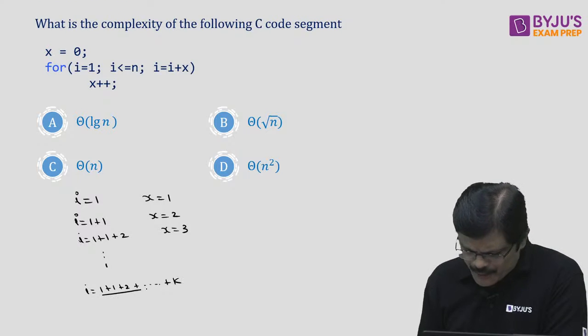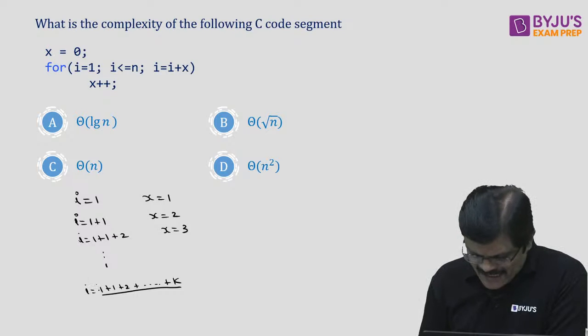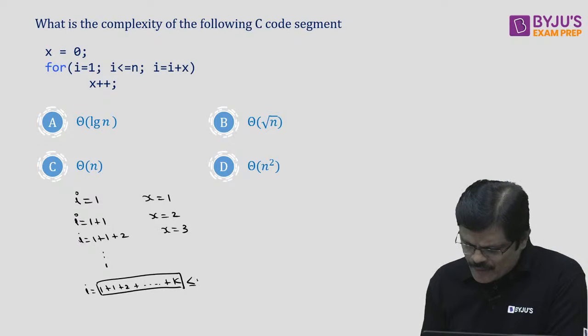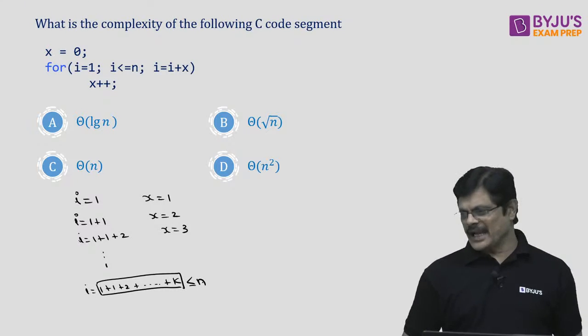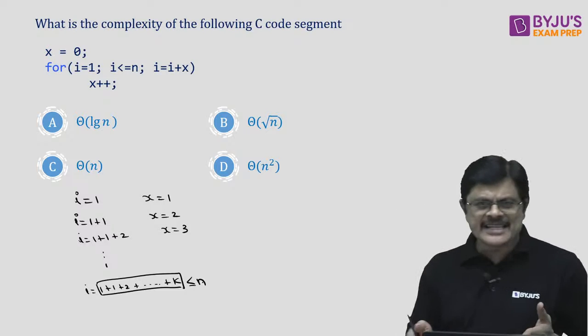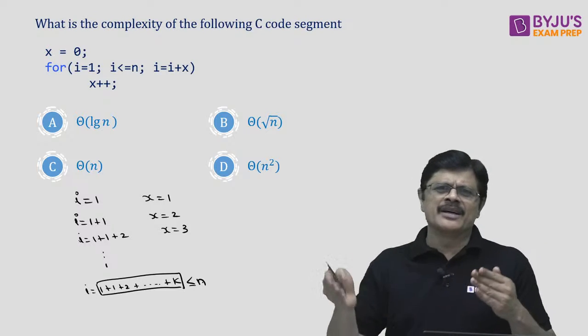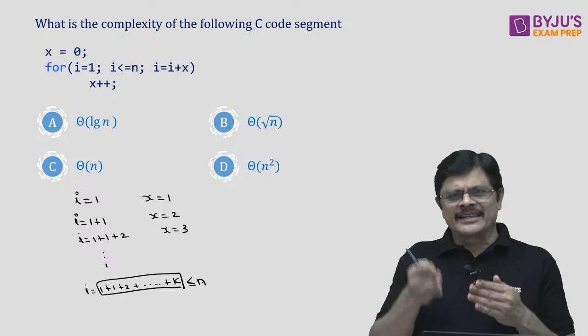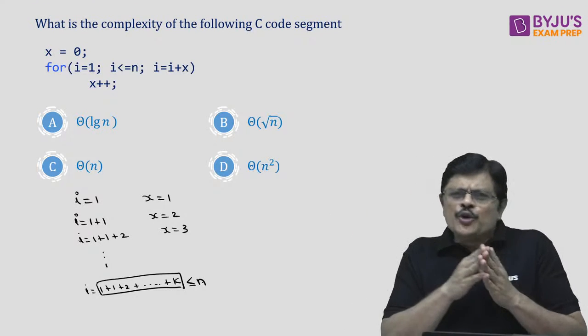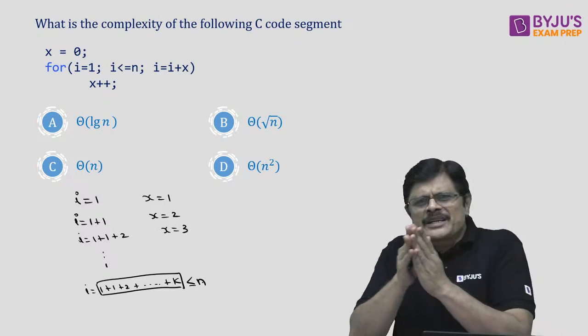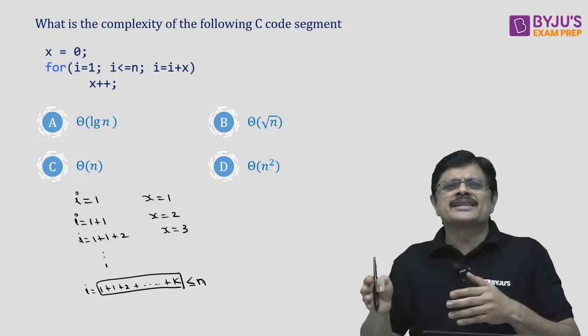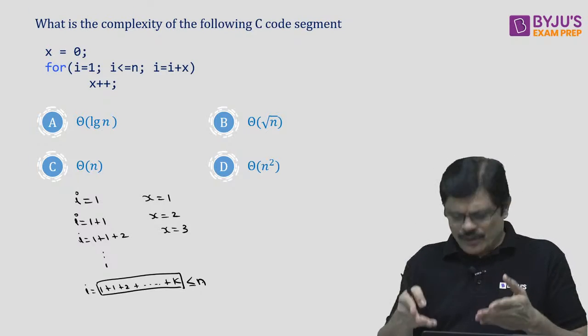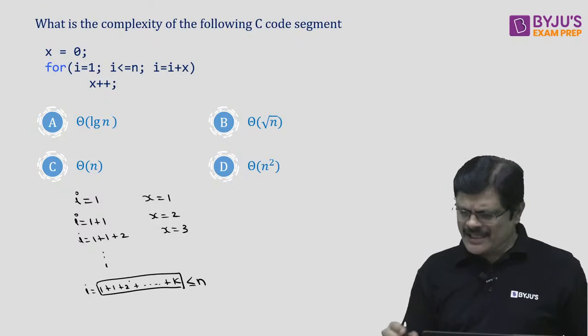And you have to continue this process till this i value is less than or equal to n, my dear friends. Am I clear? Somewhere some k is happening, 1 plus 2 plus every time. That new value of x, that is next time 3 added, next time 4 added, like that. You may get 1 plus 2 plus 3 plus and so on up to k is less than or equal to n. You have to continue.